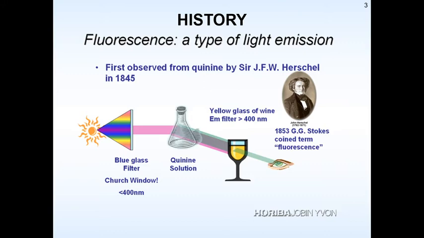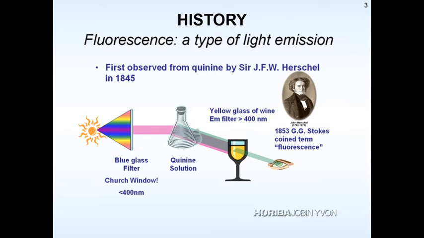He took a blue glass filter through a church window, that is, he shined a light of less than 400 nanometer through a quinine solution, and kept an absorbance in a way that a yellow glass of wine acted as a filter which was greater than 400 nanometer. Earlier when he shined a light it was less than 400 nanometer, but when he got back the emission spectrum, he saw that it was greater than 400 nanometer.